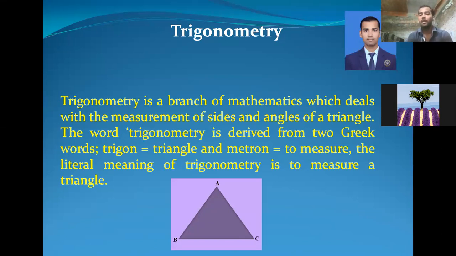The word trigonometry is formed by combining two Greek words, trigon, meaning triangle, and metron, meaning to measure, where the literal meaning of trigonometry is to measure a triangle.